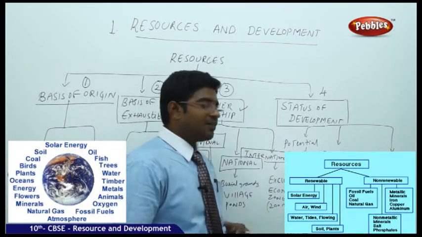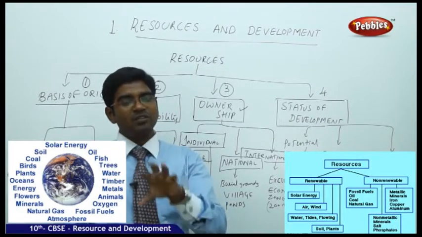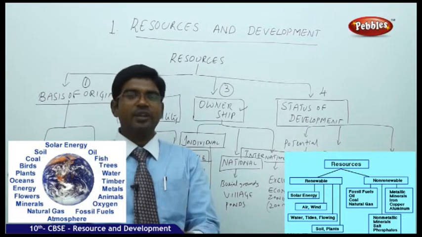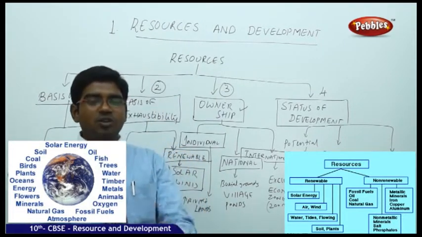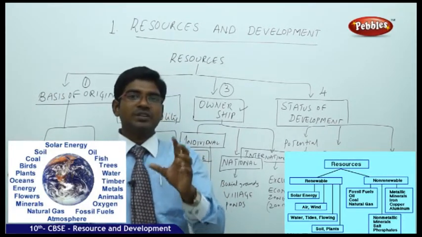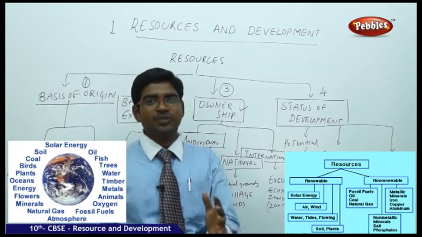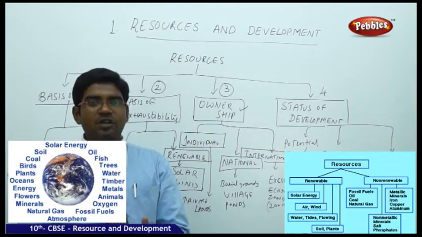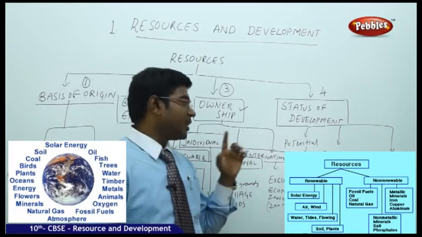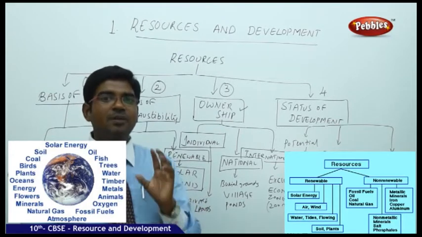Then moving on to developed, whether the resource has been developed or not, basing on the availability of the stock and the affordable cost of the human beings. If the resource has been taken outside and is used for development, that is called developed. Example we have here, uranium. Uranium and bauxite are available for us in nature. These are available with the raw materials and ores mixed with them. But once they are separated and taken outside, then you can utilize them according to your convenience. That's how you get the uranium and bauxite. And that's the reason these resources are called developed resources.